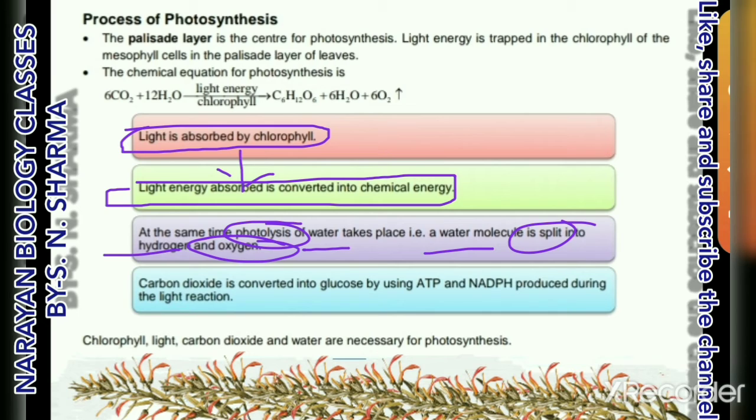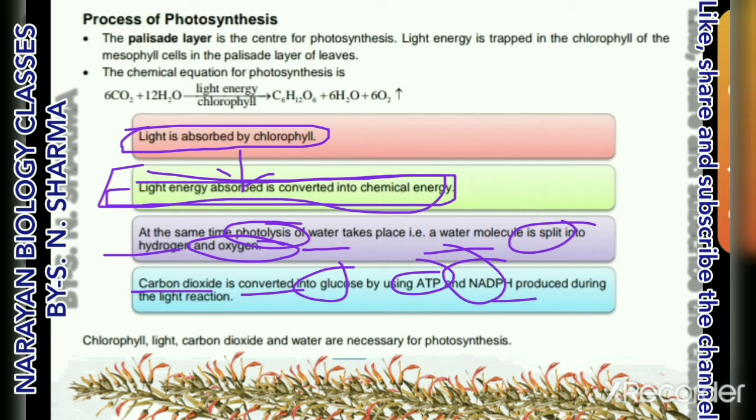Now when light energy is converted into chemical energy, at the same time carbon dioxide is converted into glucose by using ATP and NADPH which are produced during the light reaction.